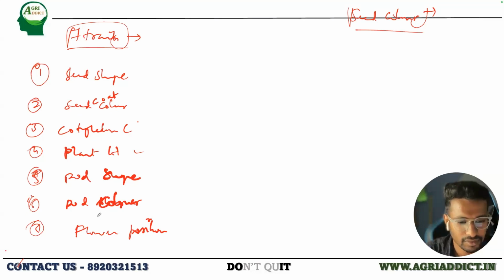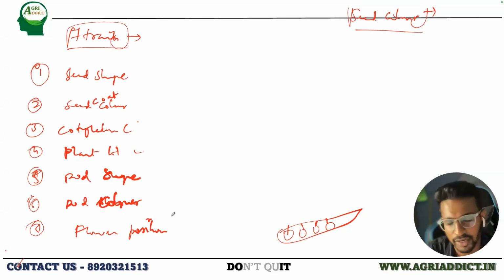Pod is the complete one, so don't get confused with the seed color and pod color. They are completely different. So where should this flower color fit into? Cotyledon color. Yes, it is not the seed color; cotyledon color is where the flower color should fit into.